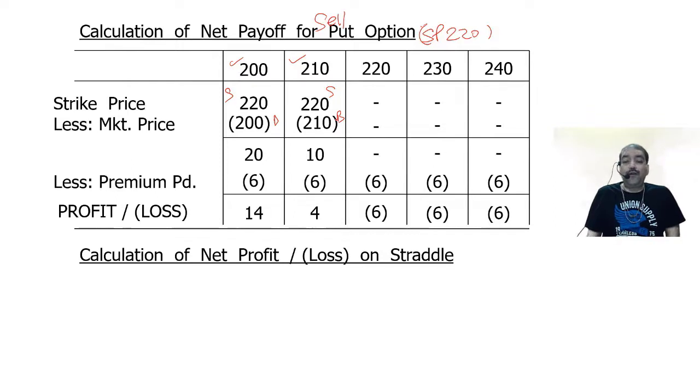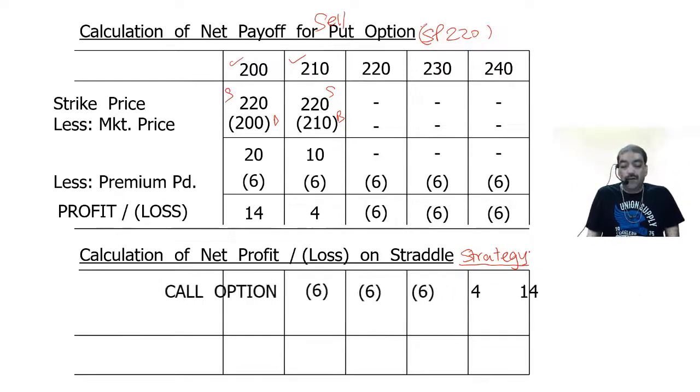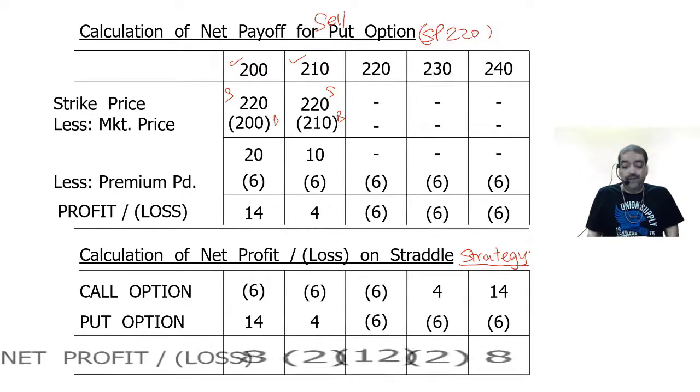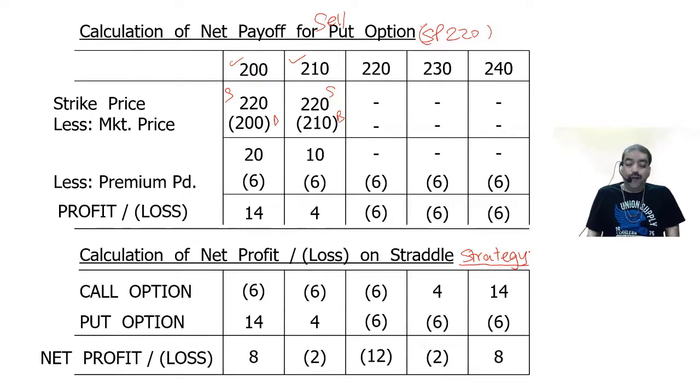Calculation of net profit or loss on straddle strategy. And right here on straddle strategy. In the call option, you may have suffered a loss of 6 rupees in the first 3 cases and made a profit of 4 and 14. In the put option, you have made profit in the first 2 cases and a loss of 6 rupees in the last 3 cases. So the net figure is, in the first case, 8 rupees profit. Second, third, fourth, loss. Last case it is 8 rupees profit.